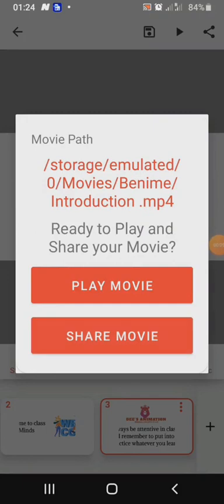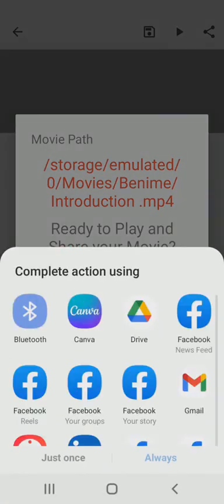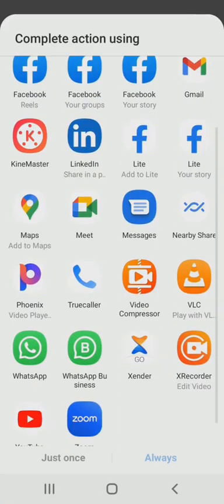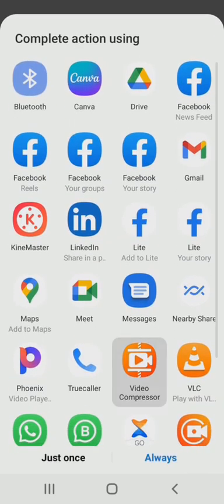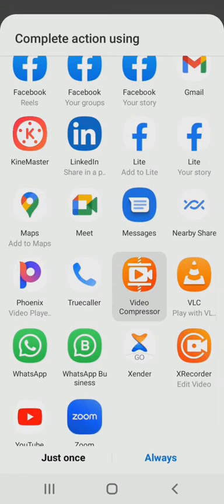I'll be sharing my movie with the video compressor now. This is the video compressor. It's asking me to share it with it just once or always. That means anytime I use Benime, should I always share to the video compressor?